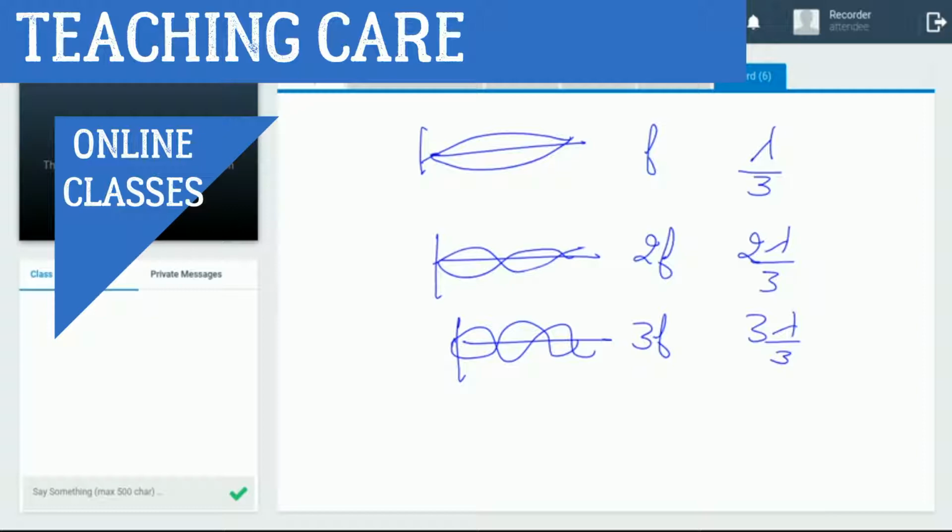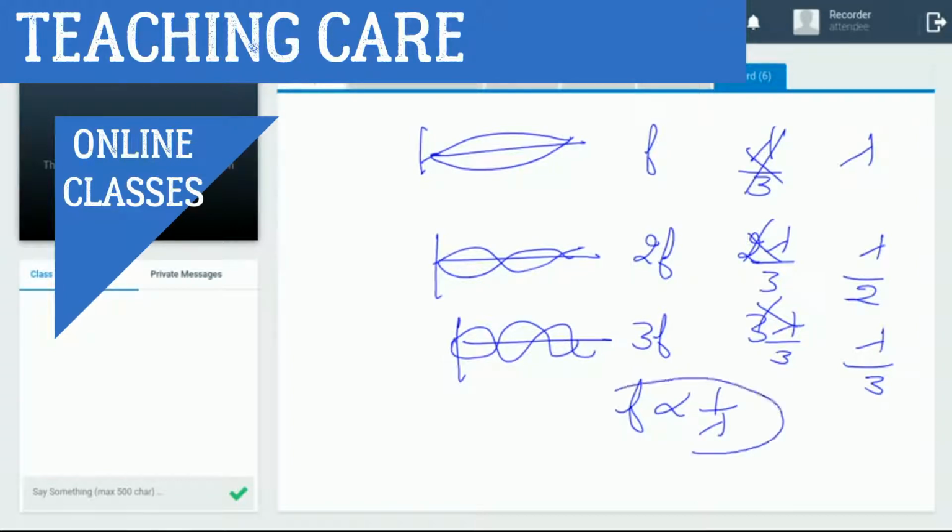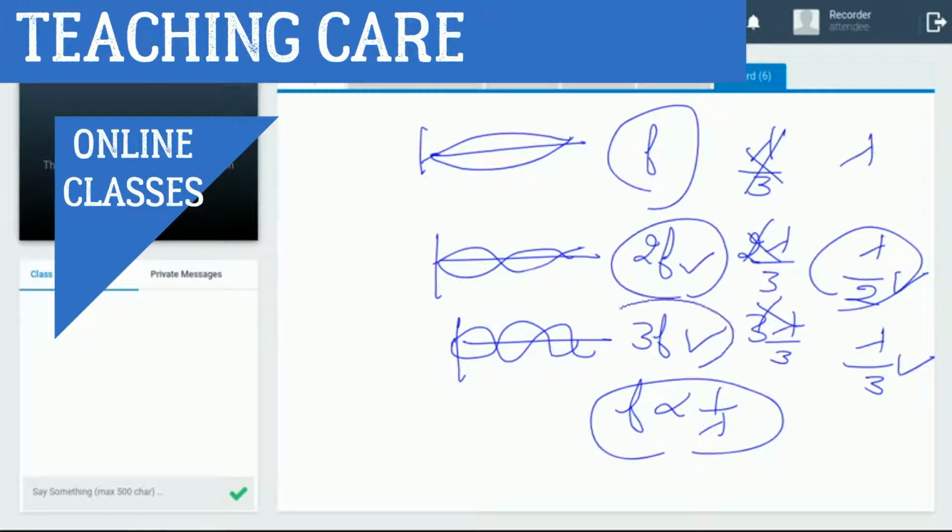Okay, like this. We simply write wavelength lambda. Frequency is inversely proportional to wavelength. When frequency becomes double, then wavelength becomes half. Frequency becomes triple, wavelength becomes one third. Frequency is always inversely proportional to wavelength. Clear to you?